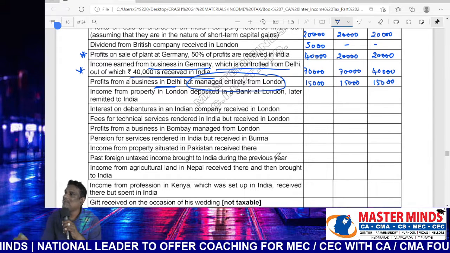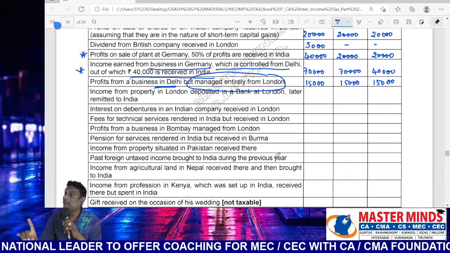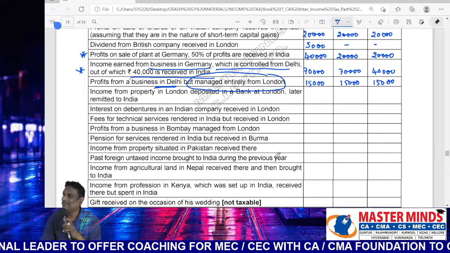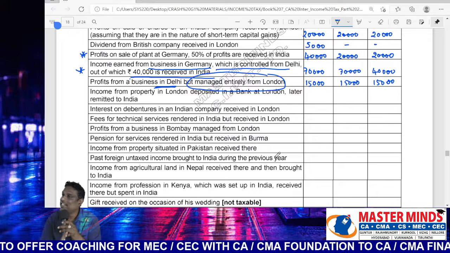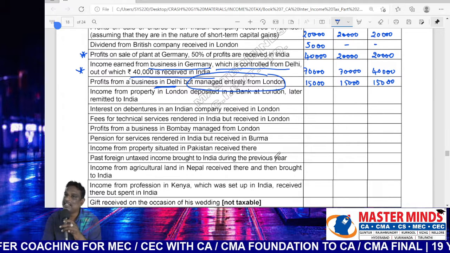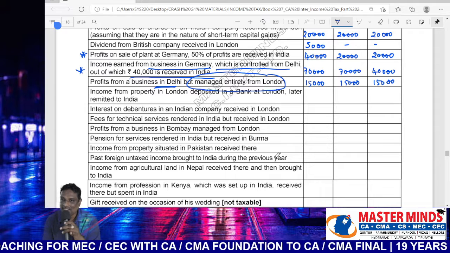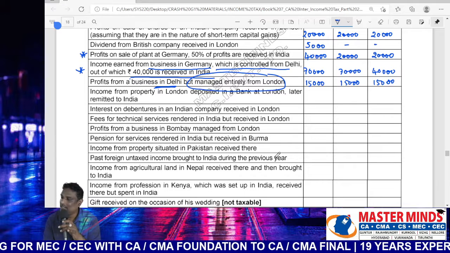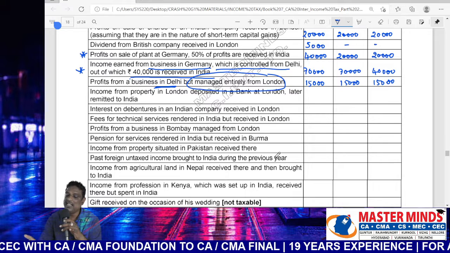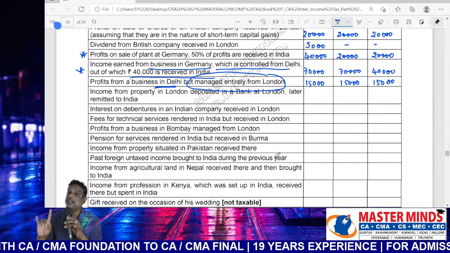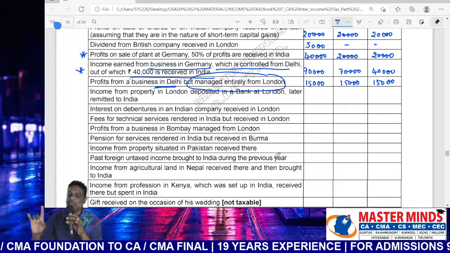Later on, the amount is remitted to India, which is not related to past foreign income. The income relates to the current previous year. Earnings outside India, receipt also outside India. Later on, the amount remitted to India through banking channels. Here, remittance is irrelevant. Don't consider the remittance. Please concentrate only on the place of location of earnings and the place of location of receipt.